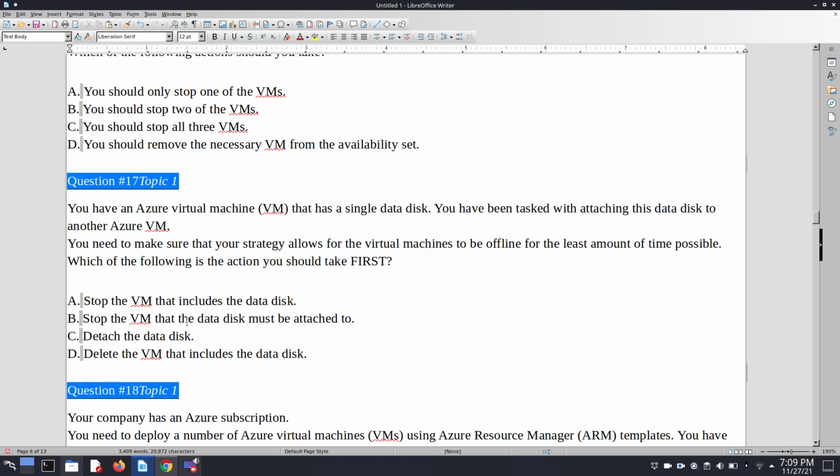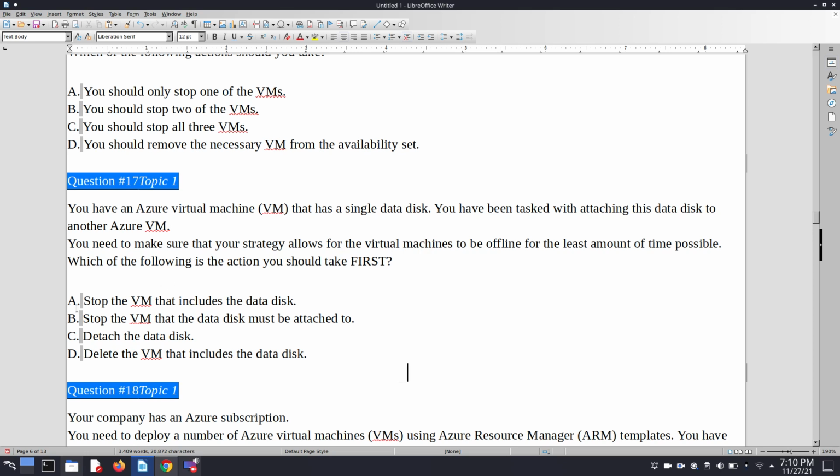Here we have to very closely read all these answers. So when we stop the VM that includes the data disk, does this meet our requirement? No, because here the question is about which of the following is the action you should take first for doing this.